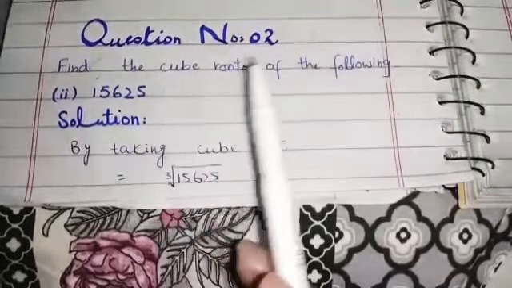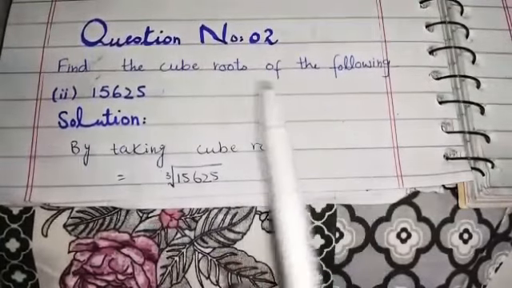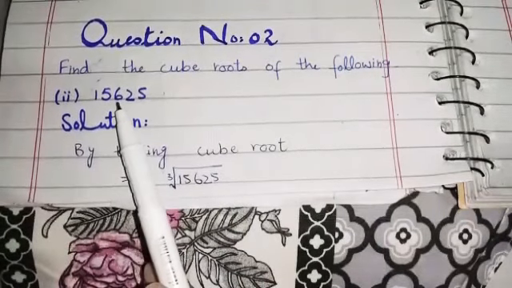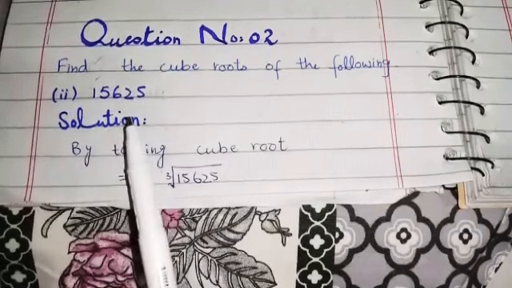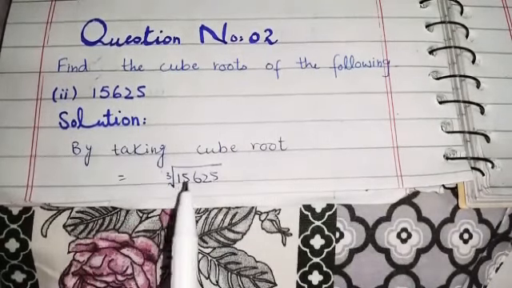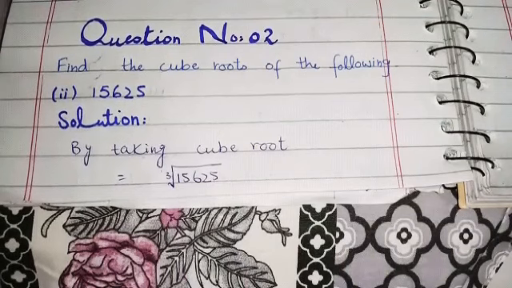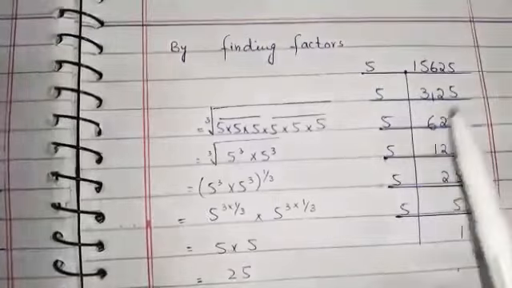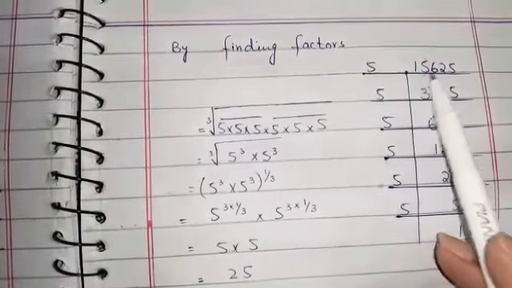Now students, here is our question number 2. Find the cube roots of the following. Here is our part 2, 15625. First we will take the cube root. So we will write by taking cube root 15625. Now students, we will find out the factors of 15625. Here are the factors of 15625.